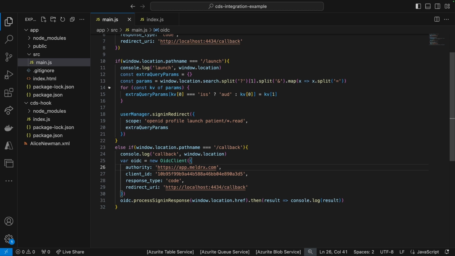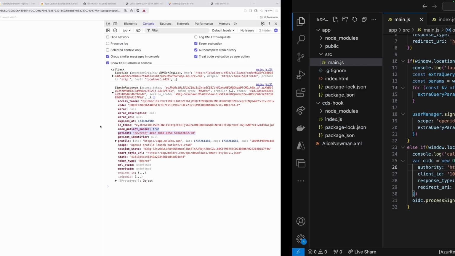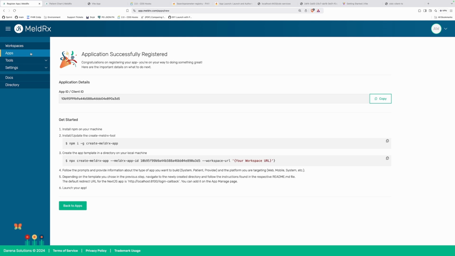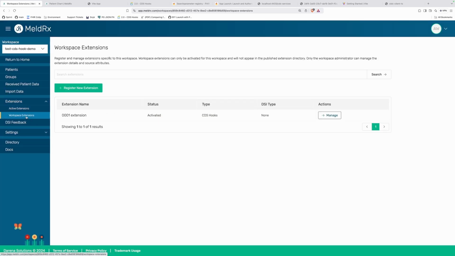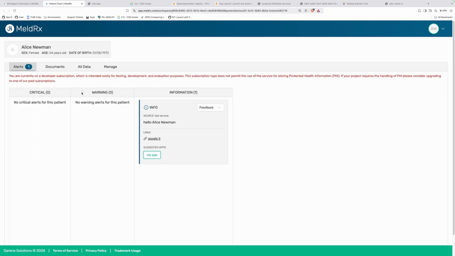And that is it. We have effectively built a CDS hook app. We have registered it with the workspace. Let's look at it right over here. We have registered the extension over here and we have activated it. Now, whenever we are opening a patient, we're calling that service which can generate a card for us. If the card includes a link to an application which supports Smart Launch on a URL, you can open that link and it is going to launch an app.